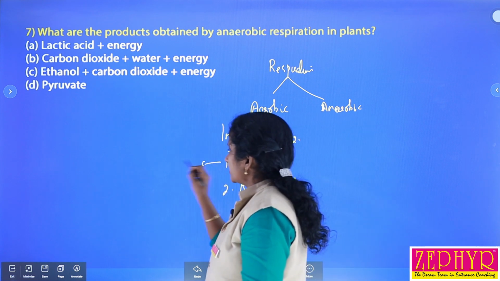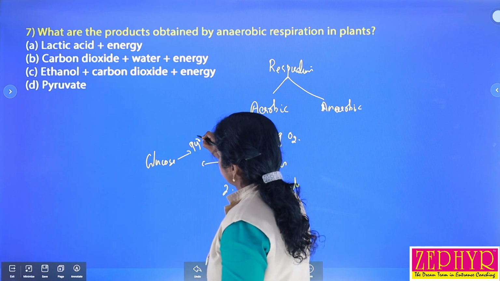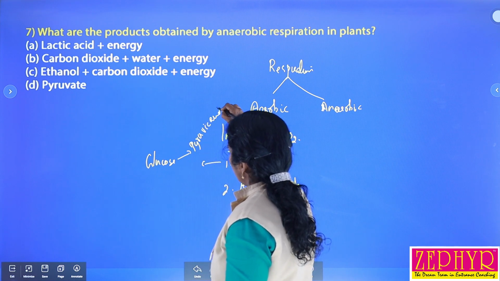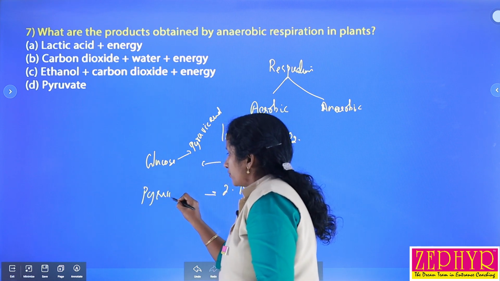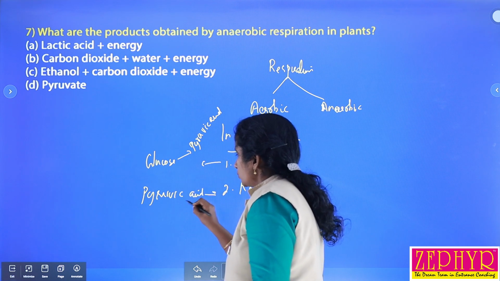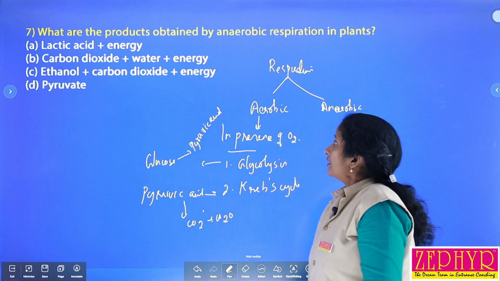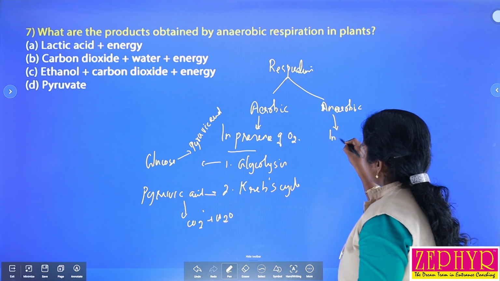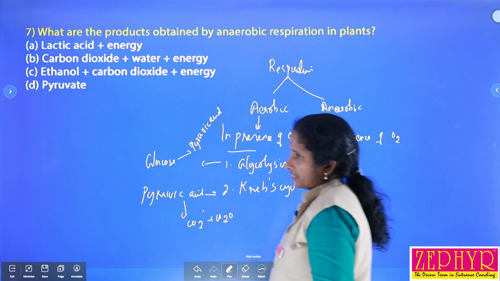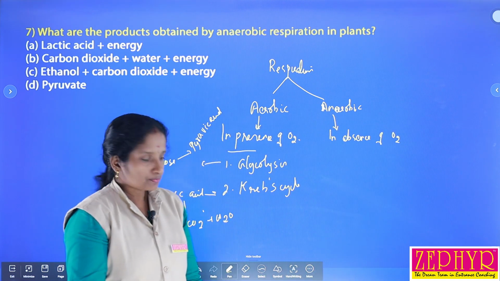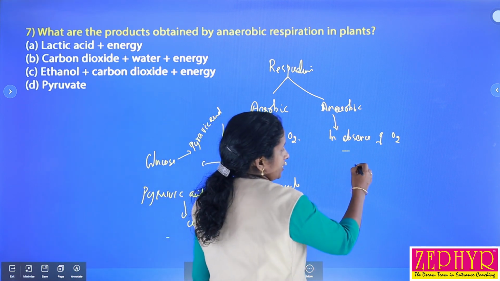During glycolysis, glucose or food material is broken down into pyruvic acid, and then by means of the Krebs cycle, pyruvic acid is broken down into carbon dioxide and water, isn't it? But anaerobic respiration takes place in the absence of oxygen, and this anaerobic respiration mainly consists of glycolysis.